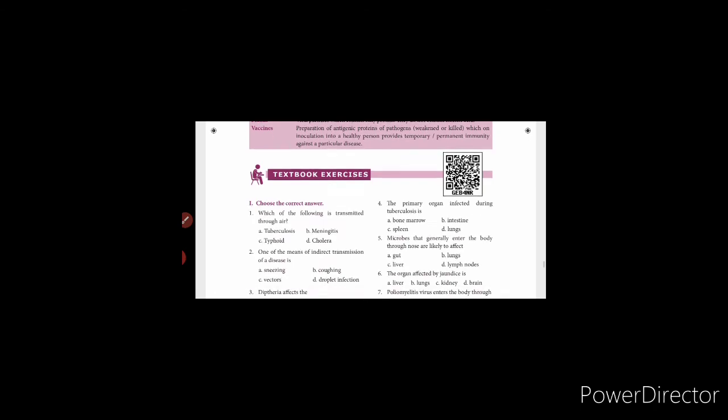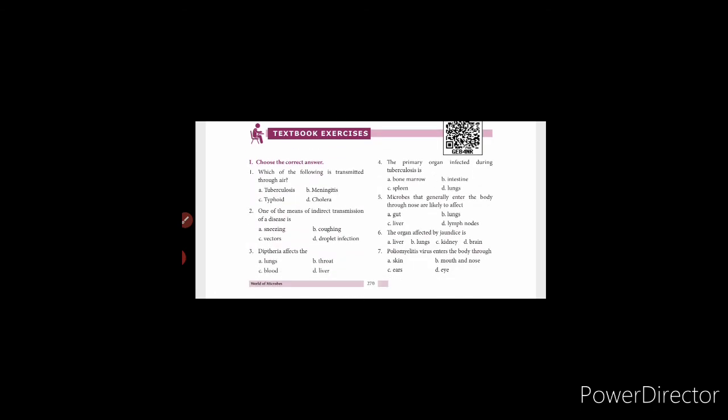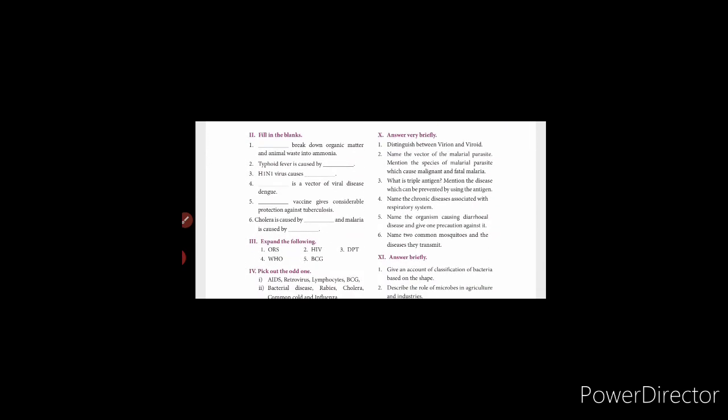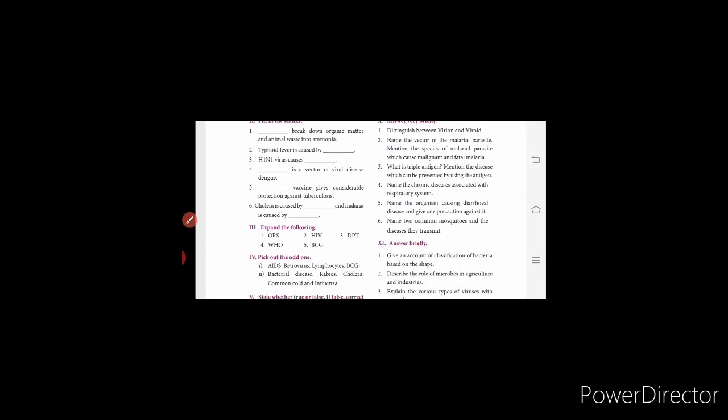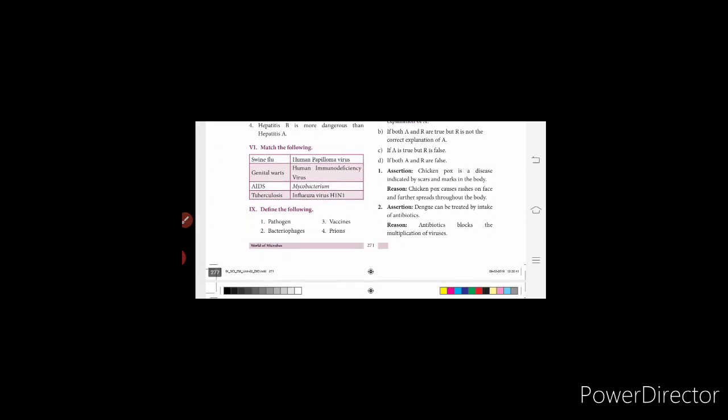The textbook exercises PDF will be uploaded as soon as possible. In classwork I want you all to write very briefly the second, fourth and sixth questions, and in brief answer I want you to write the second and fourth. So these are the questions you have to write in your classwork. The PDF will be uploaded as soon as possible.